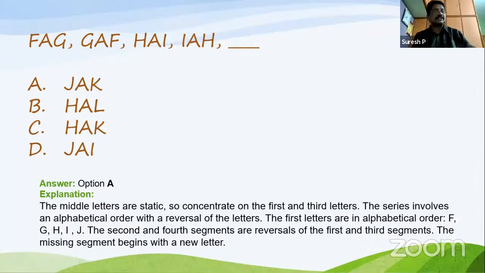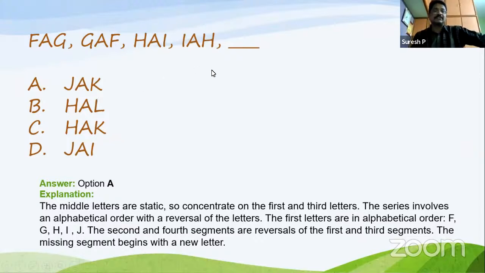Okay. And when you see the remaining letters of the word, the first and third letters, FG here. Now the second word, FG is reversed, inverted, means GF. Next, HI. The fourth one, IH. These two are inverted. And the others follow FG, GH. Next, HI. What will come here? JK will come, correct? JK will come. So the middle letter is A as per the format. So definitely JAK is the correct answer.